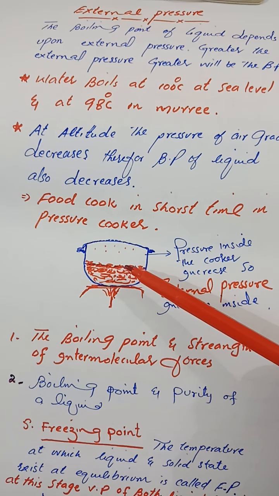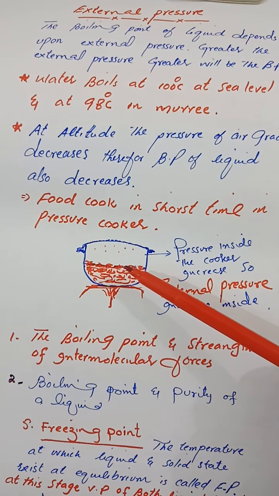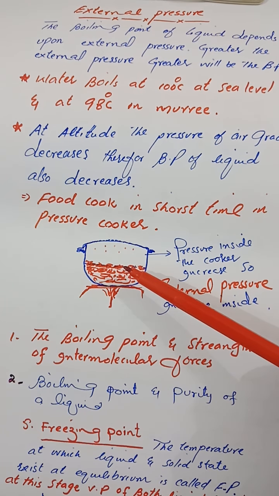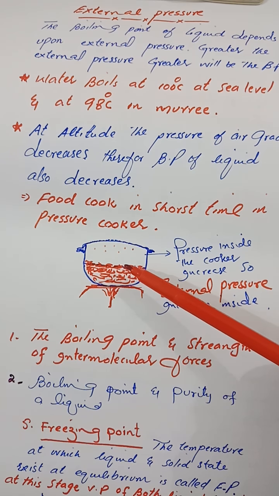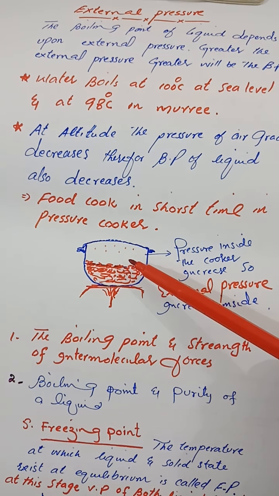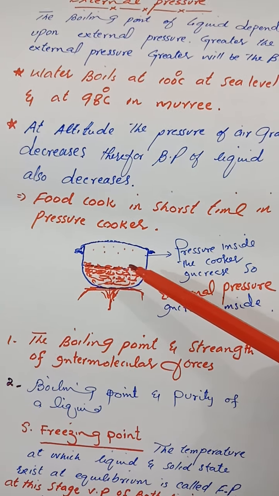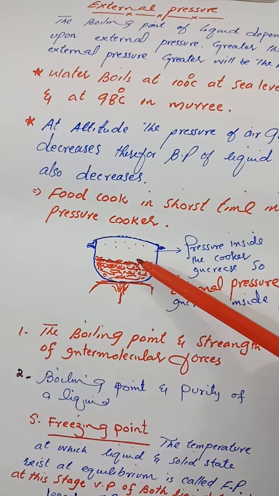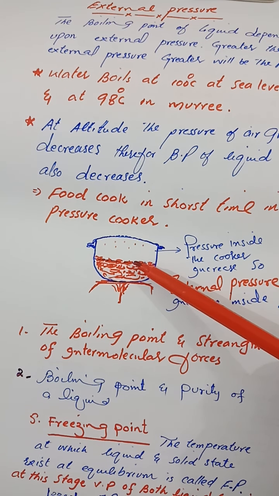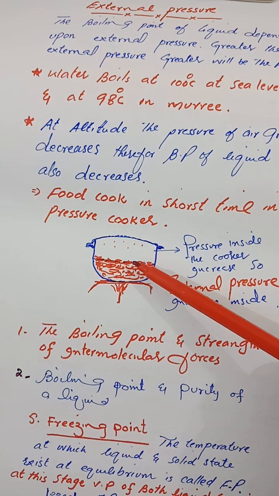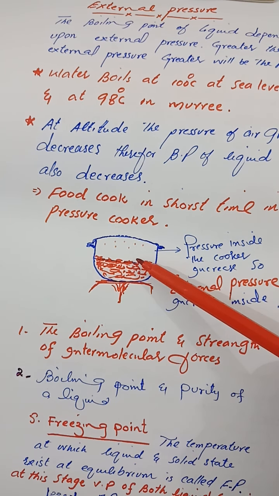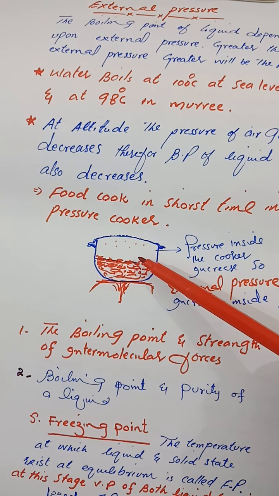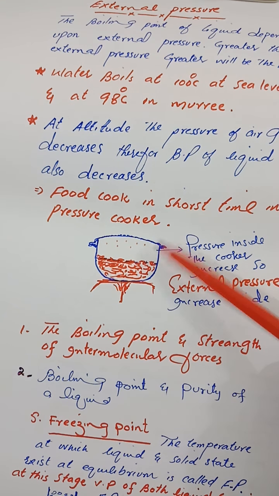Let's suppose water boils at 100 degrees centigrade at 760 mmHg or 1 atm. Now in a pressure cooker, as the external pressure has been increased, it will boil at roundabout 120 degrees centigrade. So definitely in a pressure cooker the boiling point of water is 120. So food gets more heat in the pressure cooker and it cooks in shorter time.